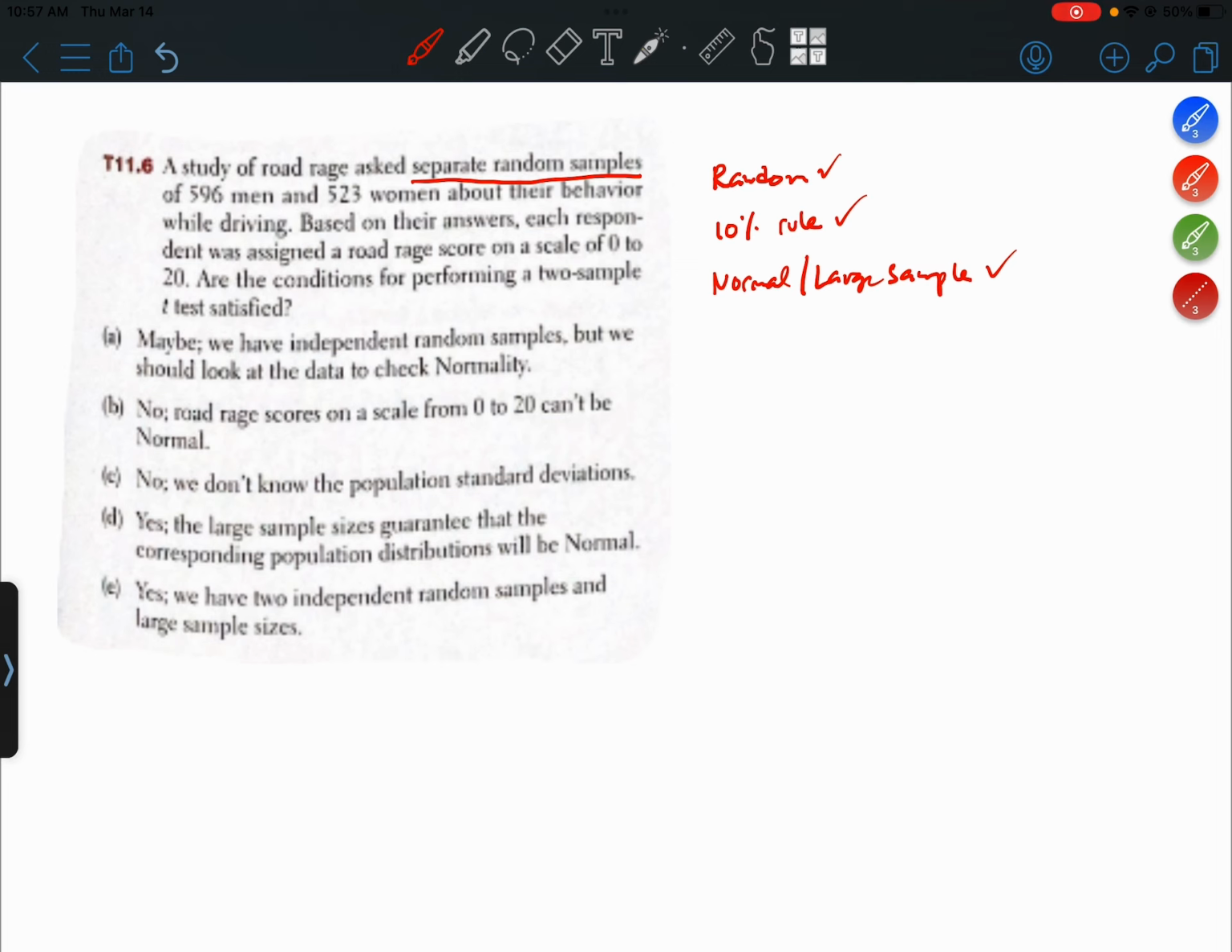Let's go through the answer choices. A, maybe we have independent random samples, but we should look at the data to check normality. Nope, that's not necessary because you're going to use the central limit theorem to satisfy the third condition.